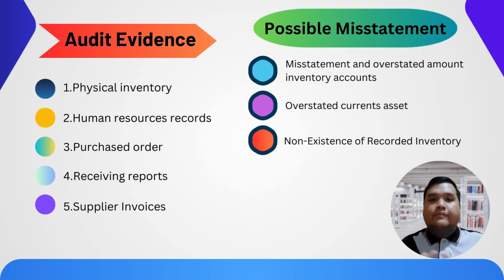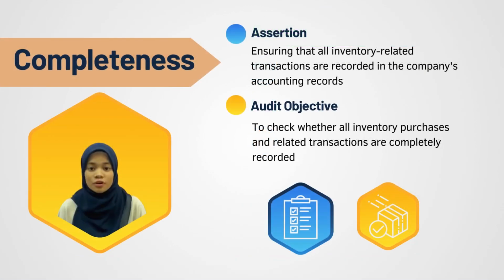After that, we get audit evidence, which is physical inventory, human resource record, purchase order, receiving report, and supplier invoice. There are still possible misstatement, which is misstatement and overstated amount of inventory accounts, overstated current asset, and non-existence of recorded inventory. For completeness, the management asserts that all inventory-related transactions are recorded in the company's accounting records. And for the audit objective, it is to check whether all inventory purchases and related transactions are completely recorded.